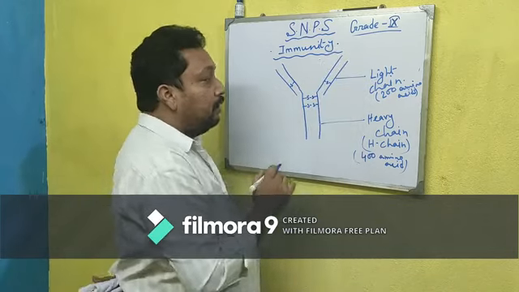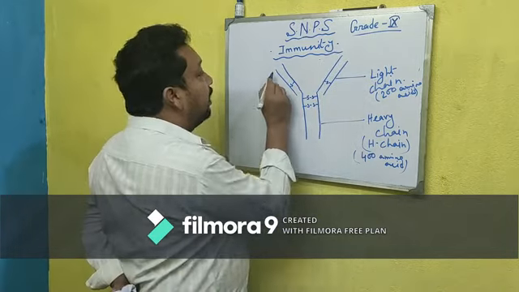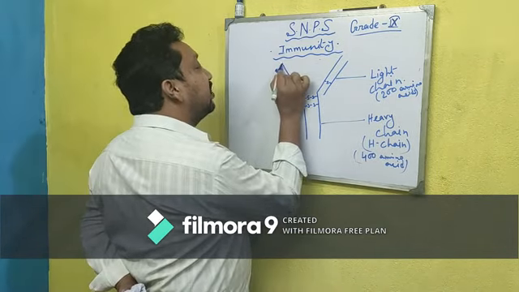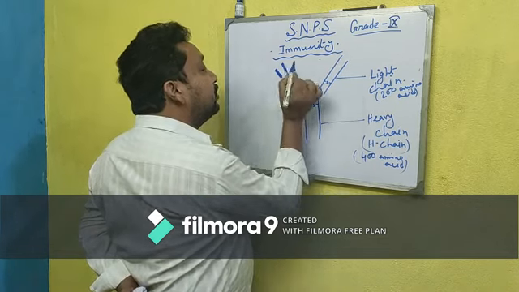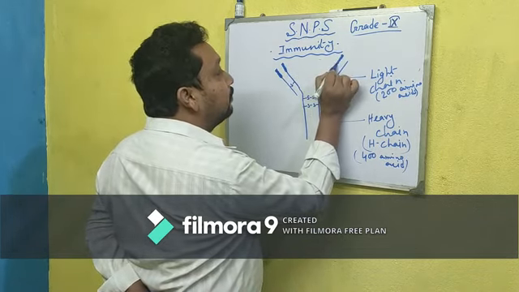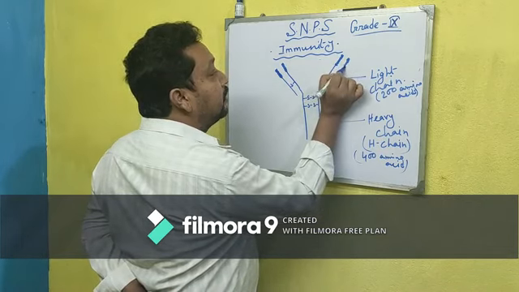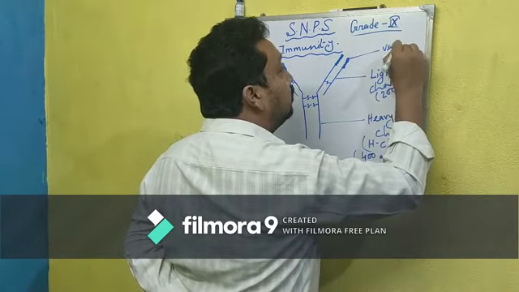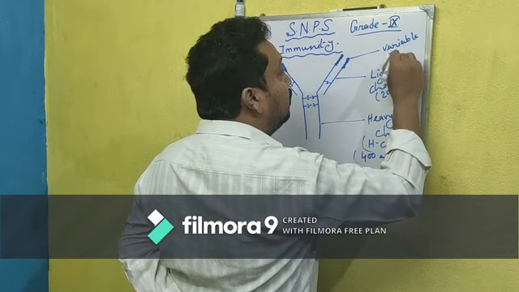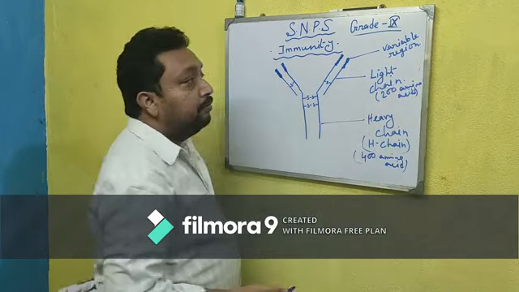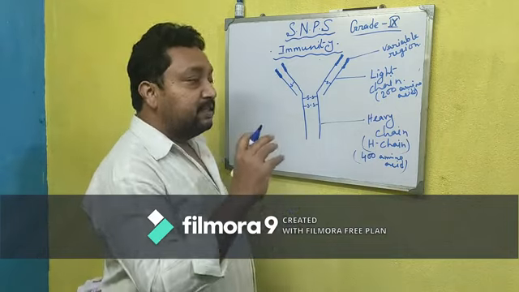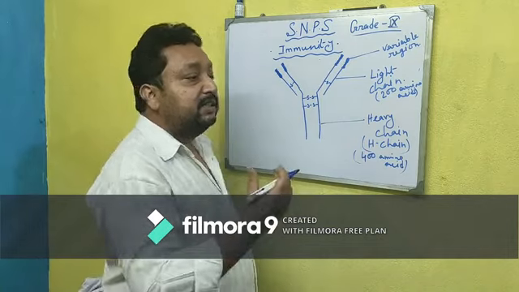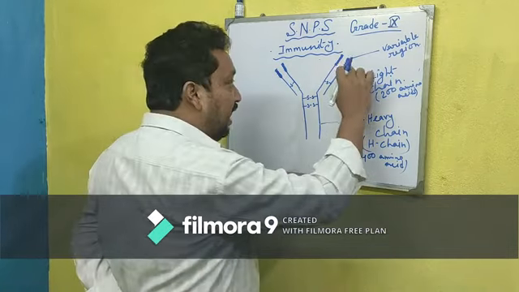The end part of a chain is always variable, meaning its structure is not fixed. That portion is known as the variable region. Variable region means V region. Variable means the structure is not fixed; it changes its structure.